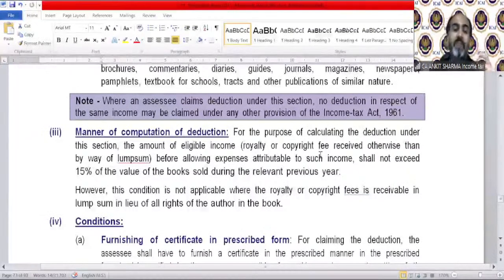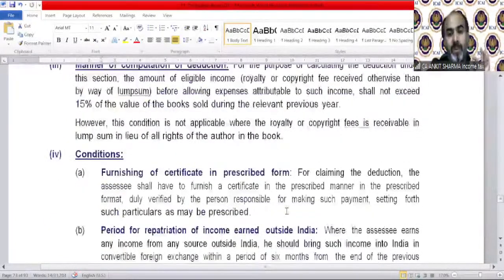So that means 15% of book value and the royalty you earn, whichever is lower, will be a part of your eligible amount. And out of that amount, we need to deduct the proportionate expenses. Then we will find out the deduction which can be available under Section 80QQB. However, this condition is not applicable where the royalty or copyright fee is receivable in lump sum in lieu of all rights of the author in the book.